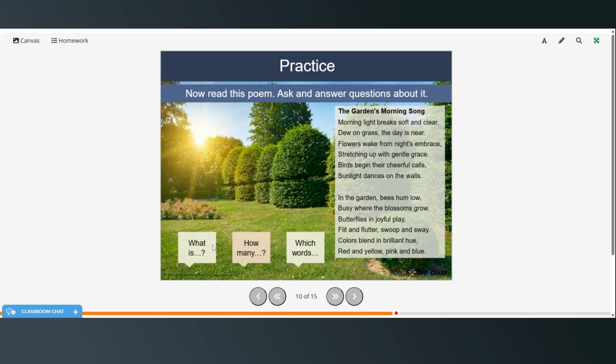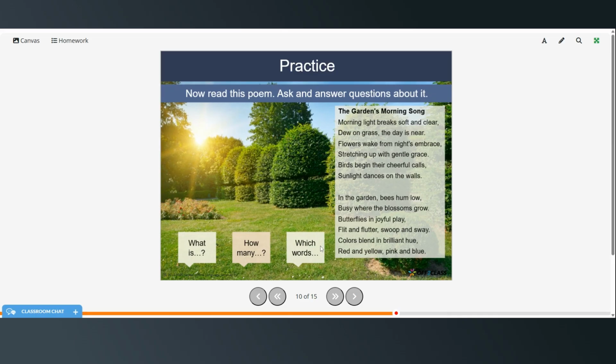So you might ask, what is the title of the poem? It would be The Garden's Morning Song. How many stanzas are there? There are 2. Or you could ask how many lines. So 1, 2, 3, 4, 5, 6, 7, 8, 9, 10, 11, 12. So 6 lines in each stanza, or a total of 12.